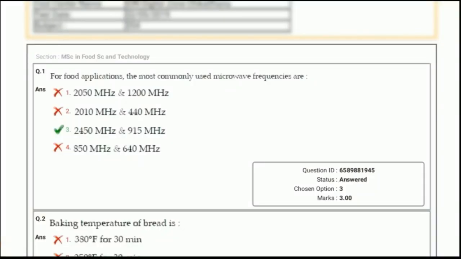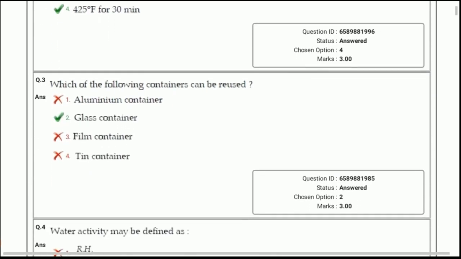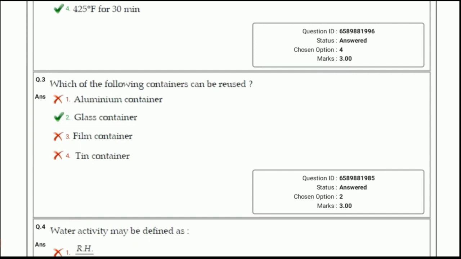For food applications, the most commonly used microwave frequencies are 2450 MHz and 915 MHz. Question 2. Baking temperature of bread is 4 to 5 degree Fahrenheit or 218 degree Celsius for 30 minutes. Next, which of the following containers can be reused? Answer: glass containers.